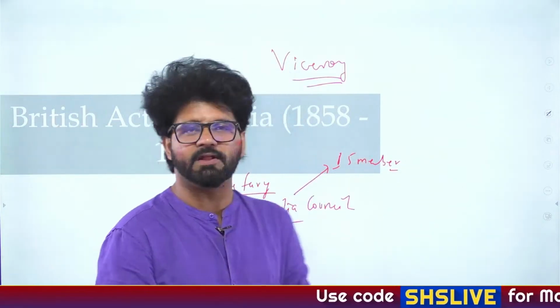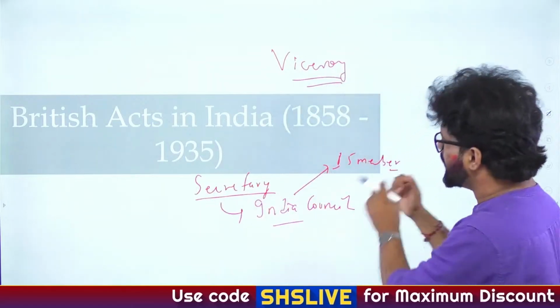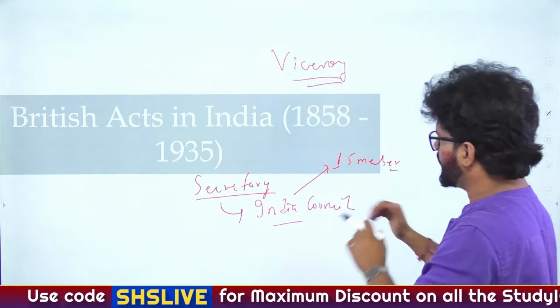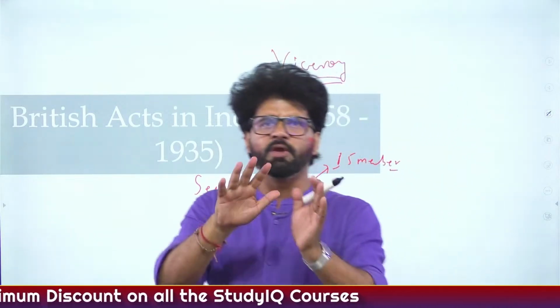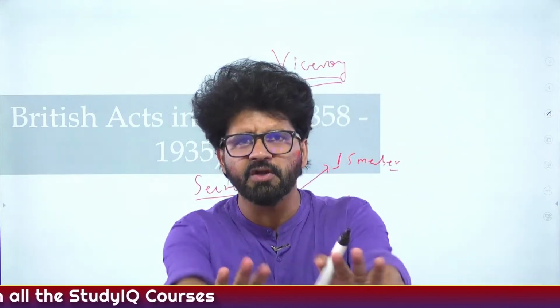So this is a drain of wealth. They will attack this India Council, the economic critique of British rule. They will attack this India Council later on. Fine, sir. And then again, Queen's Proclamation, Act for Good Government of 1858.